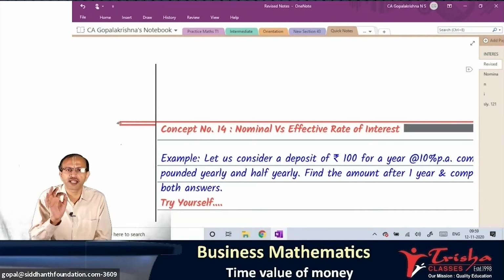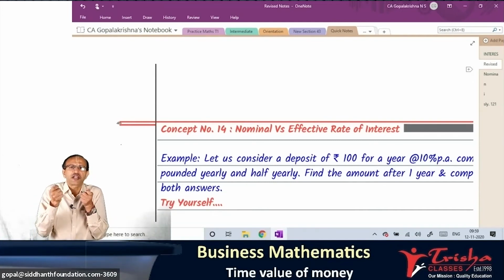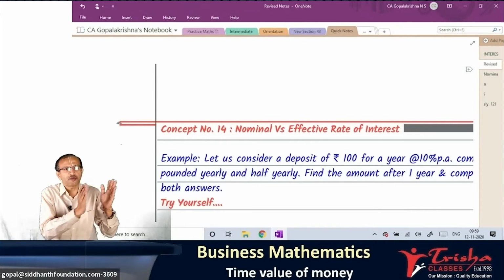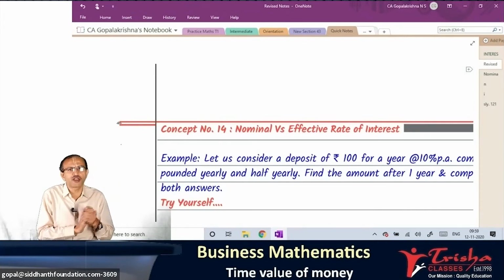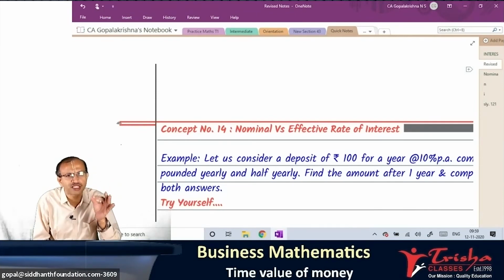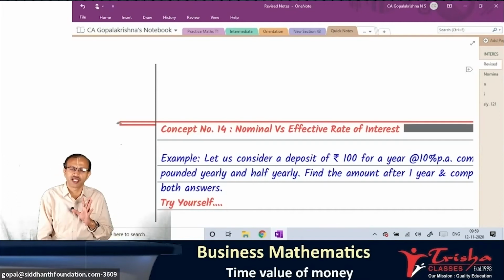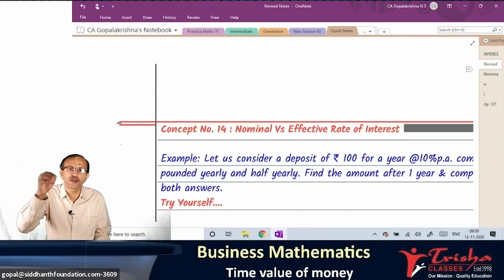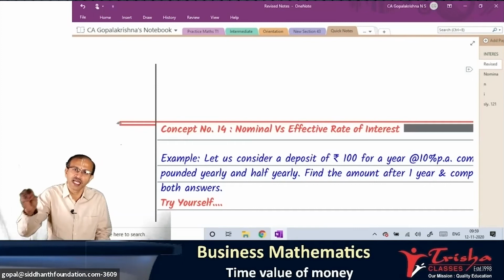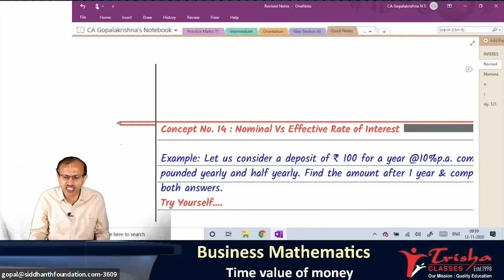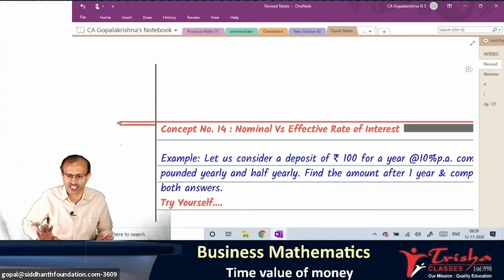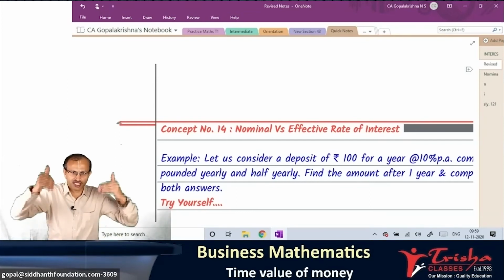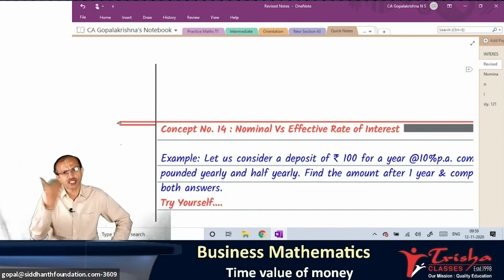I repeat my discussion again. You have 200 rupees, 100 rupees you put in one bank, which is giving you 10% per annum CI compounding yearly. Another bank is giving you 10% per annum CI compounding half yearly. You want to know what difference it makes at the end of the first year. Shall we do it? First year end, what difference does it make? Both are same.